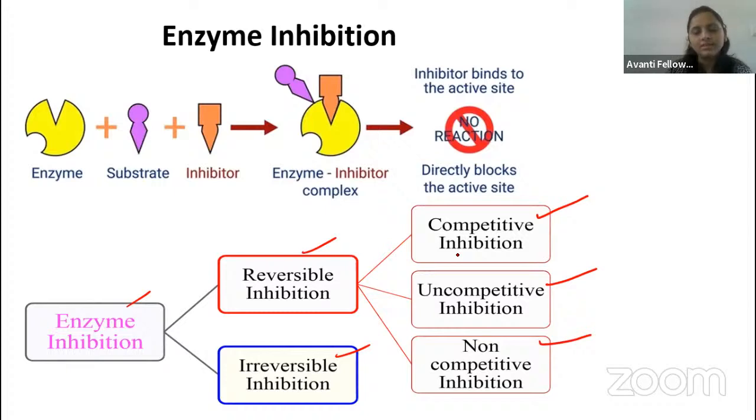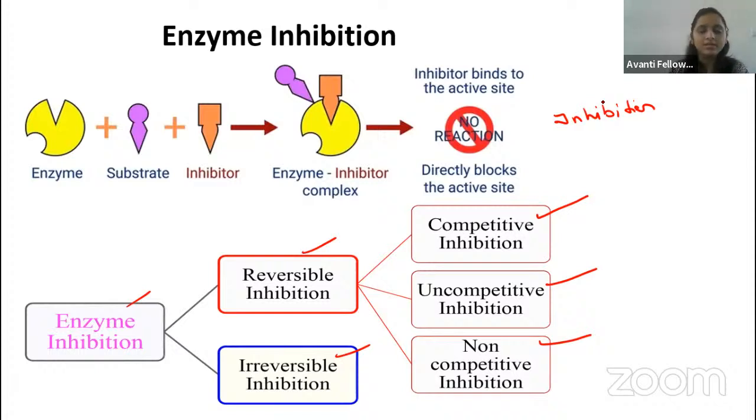Here you can see succinate dehydrogenase is an example for competitive inhibition, where malonate will inhibit. In competitive inhibition, the inhibitor is similar to the substrate. Before the substrate binds, the inhibitor will come and bind to the active site.